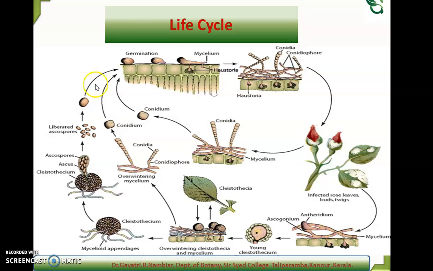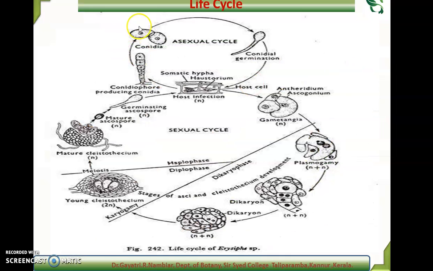Ascospores are liberated. They will fall on a suitable host. From there, the life cycle will repeat. Either it enters into asexual reproduction or it will enter into sexual reproduction. So here it is more clear. That is, it may either enter into asexual reproduction where they form the conidiophore and conidia, or it will form the antheridium and ascogonium.